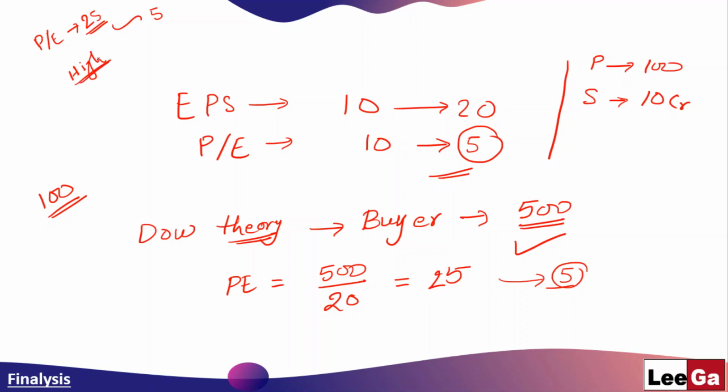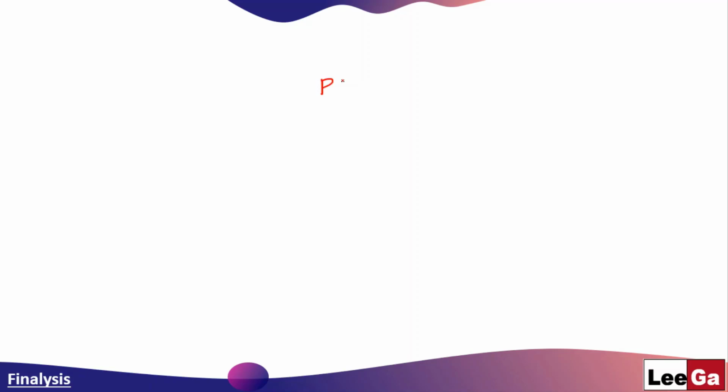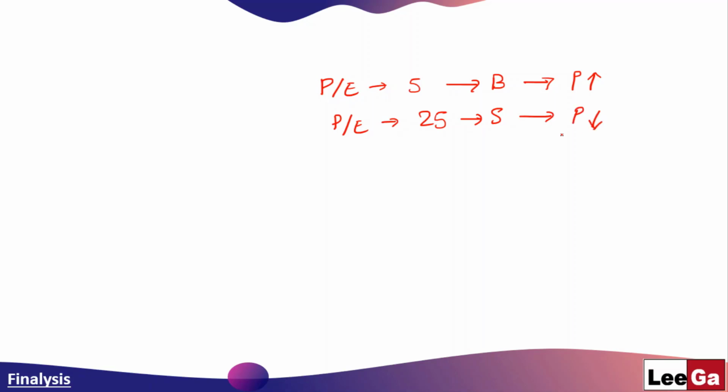So sellers think that they are getting a very good value for their stock, and so they start selling. As a result, prices come down. Earlier the PE ratio was 5, so buyers came in, shooting up the price. And when the PE ratio reached 25, this time sellers got activated and they started selling. So the prices will come down. Again, Dow theory will kick in.